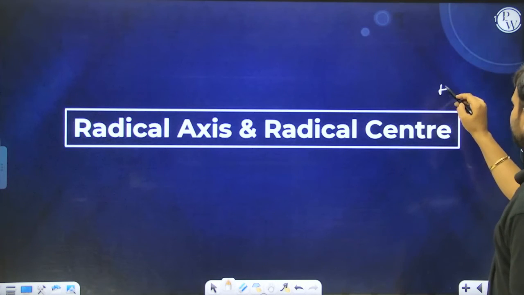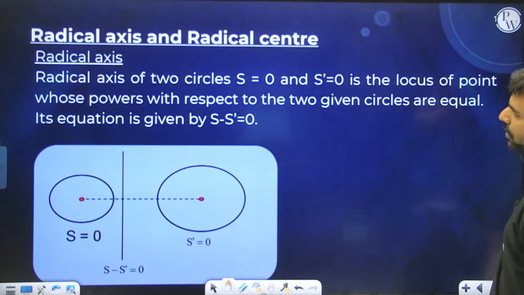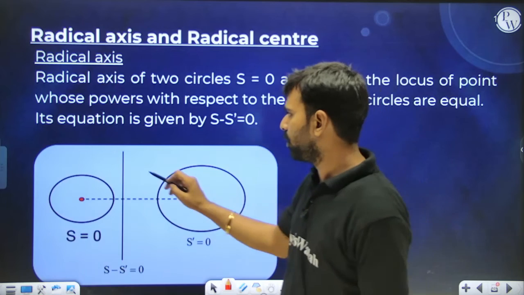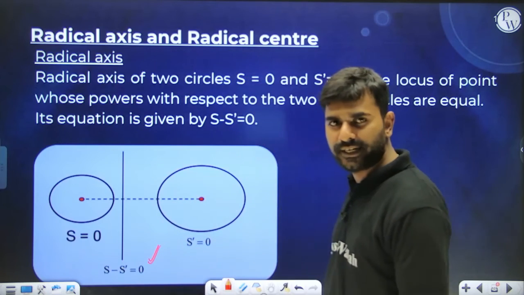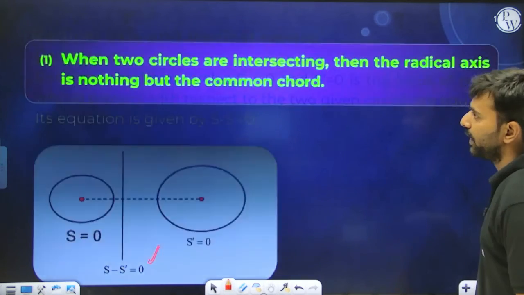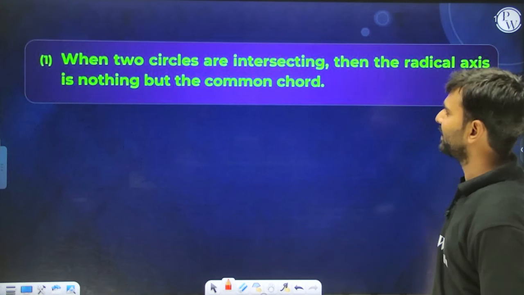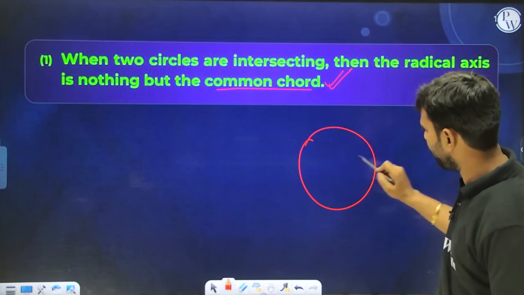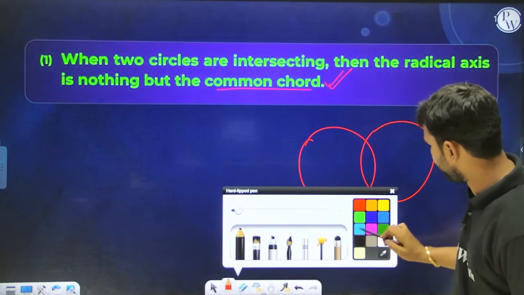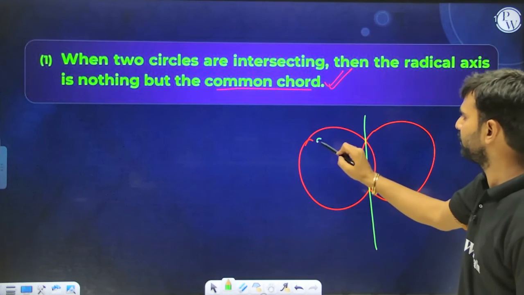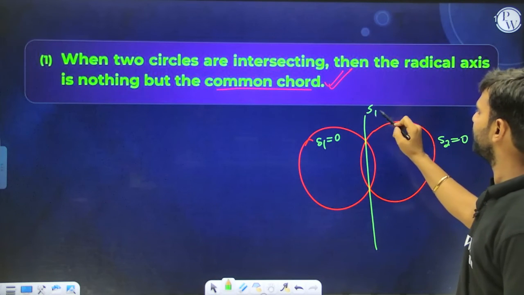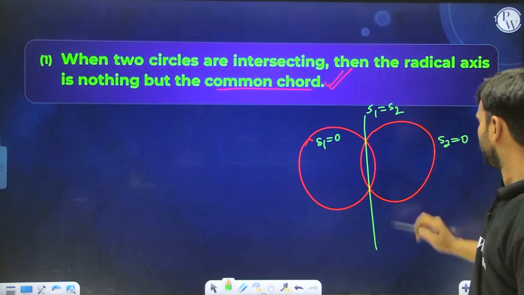Radical axis and radical center, we have already seen this, but still we can say that powers are equal, or the lengths of tangents are equal. So the radical axis can be written like this. When two circles are intersecting, the radical axis is nothing but the common chord. If the two circles are intersecting like this, then this is the radical axis. So if this is S1 equal to 0 and this is S2 equal to 0, then the radical axis is the same as the common chord.